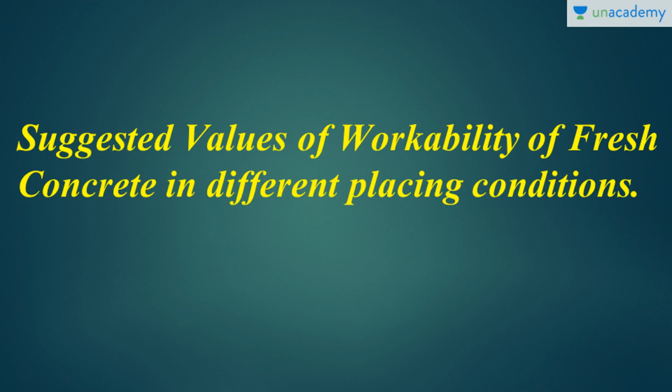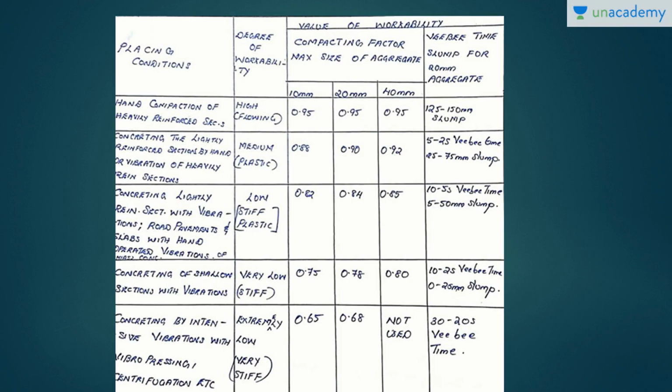Now, some of the suggested values of workability of fresh concrete in different placing conditions. Let's see what it is. It's a tabulation, I hope it's legible. Here we have the placing condition, the degree of workability, the value of workability, the compaction factor, and the maximum size of aggregates. The VB time and slump for 20 mm aggregates are also given right here.